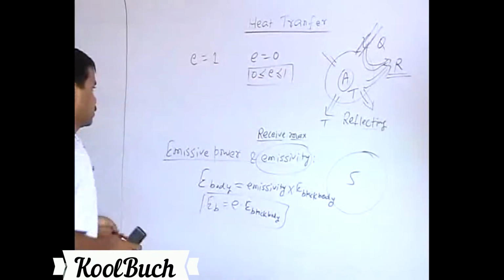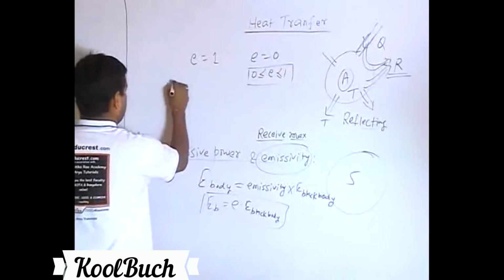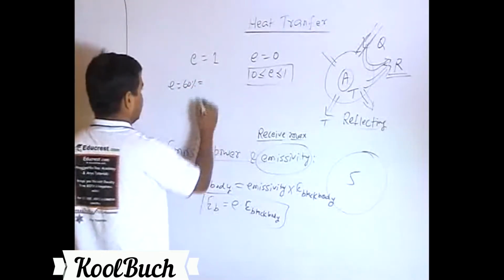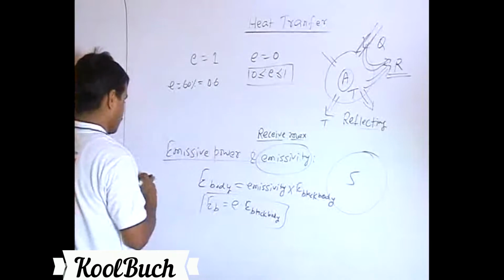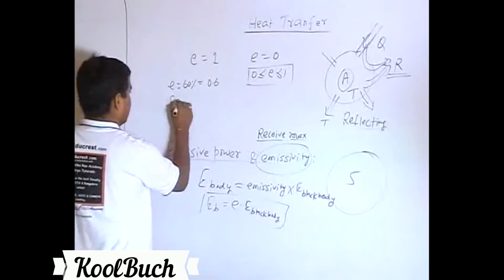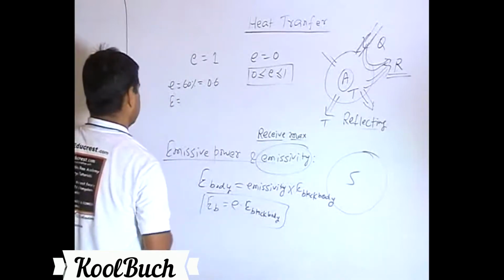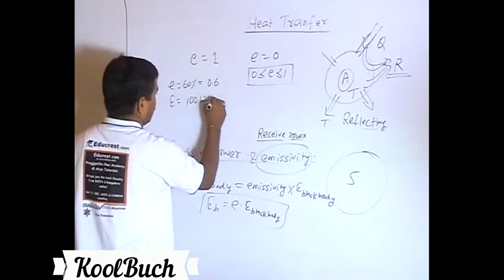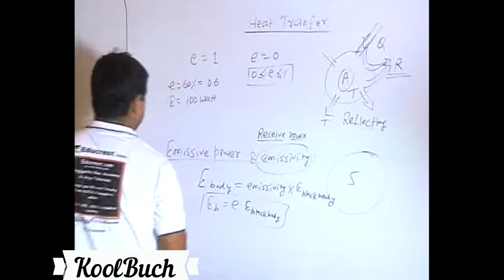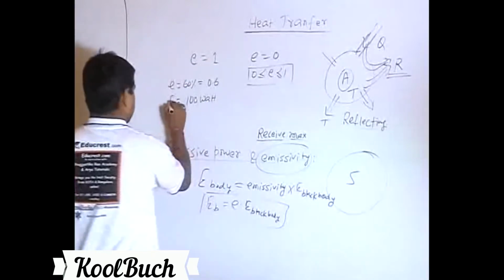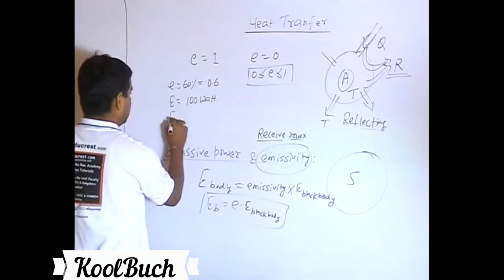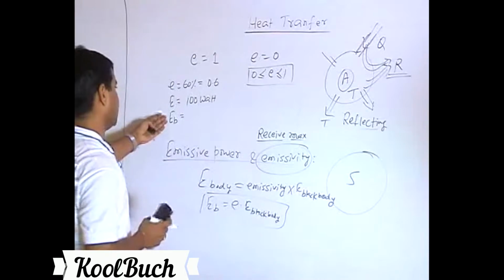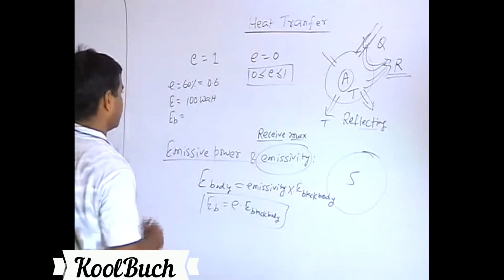1 is the case of a black body, and greater than or equal to 0 when it is simply not emitting any radiation energy. So now if we say that a body has, let's say, 60% emissivity, that means 0.6, and a black body is emitting 100-watt energy, how much energy is a normal body releasing?